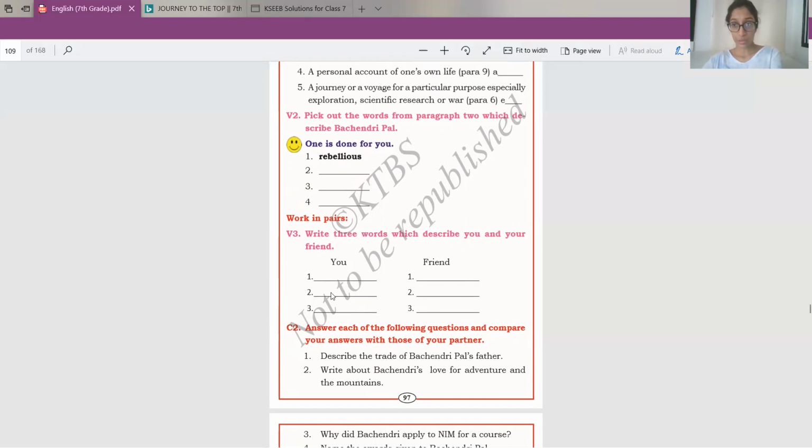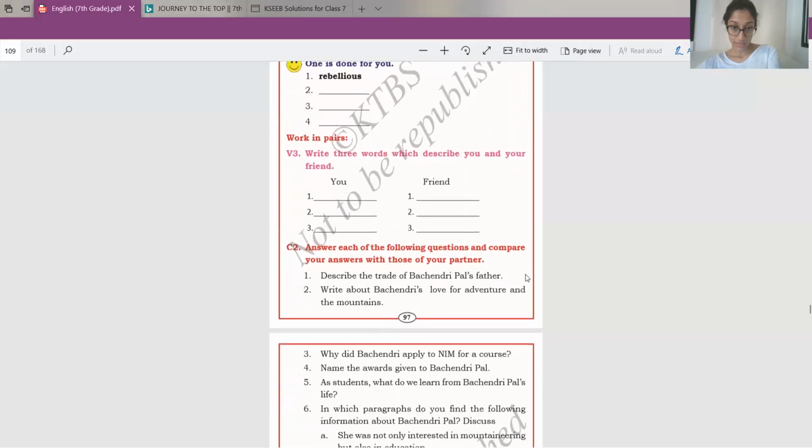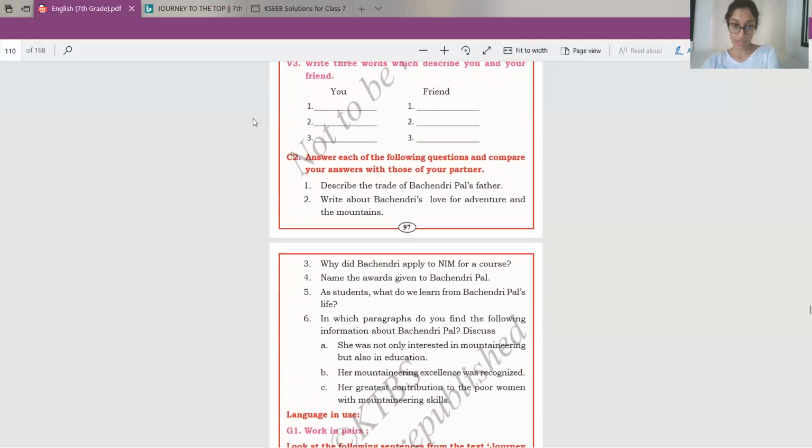So about you, you can write you are very careful. You can write your friend is very responsible, like that. Okay. Next, answer each of the following questions and compare your answers with those of your partner. Okay, so now the next exercise, answer each of the following questions and compare your answers with those of your partner. For these questions, we will go back to the solutions so that you can write down these answers in your notebook.